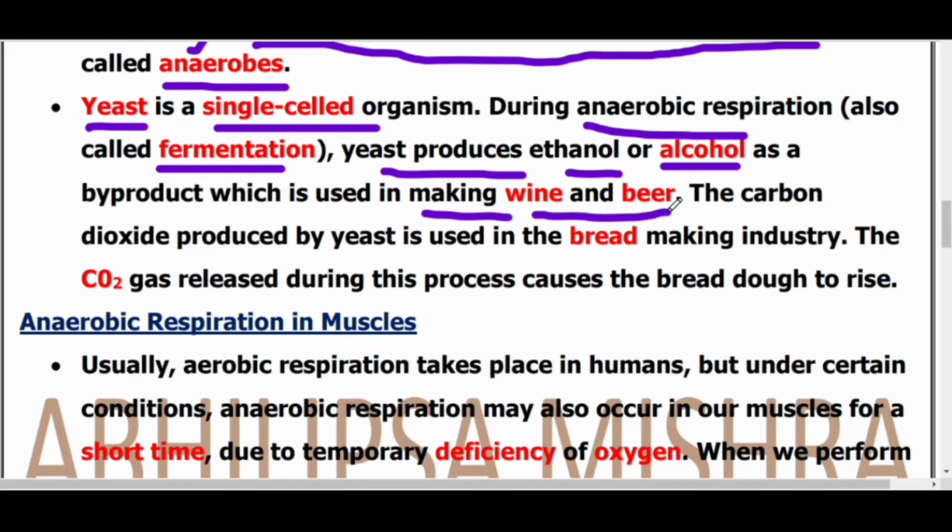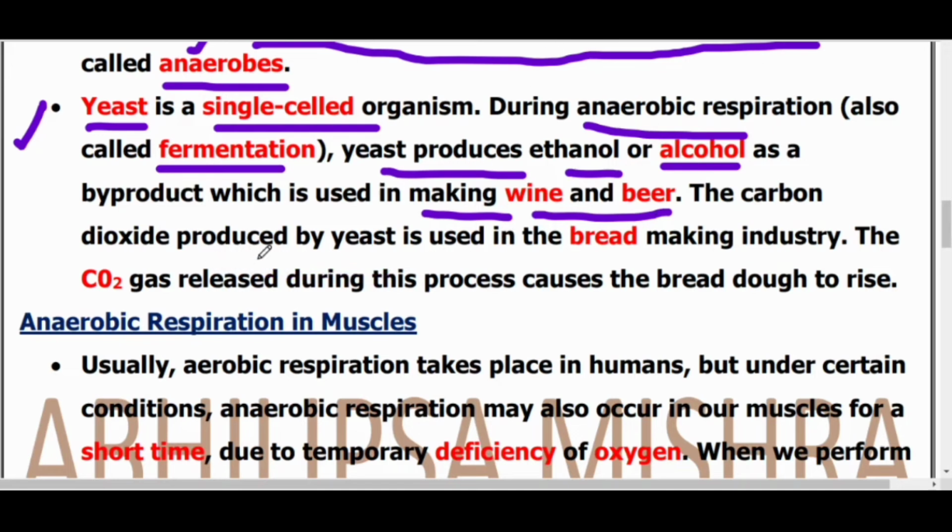This is very important for the third type questions: yeast is a single-celled organism, and during anaerobic respiration it produces alcohol as a byproduct, which is used in making wine and beer. The carbon dioxide produced by the yeast is used in bread.